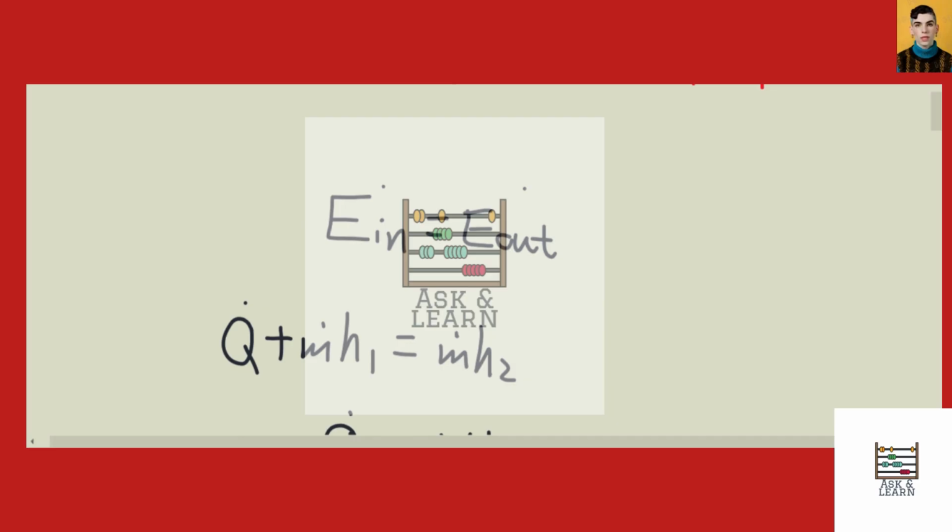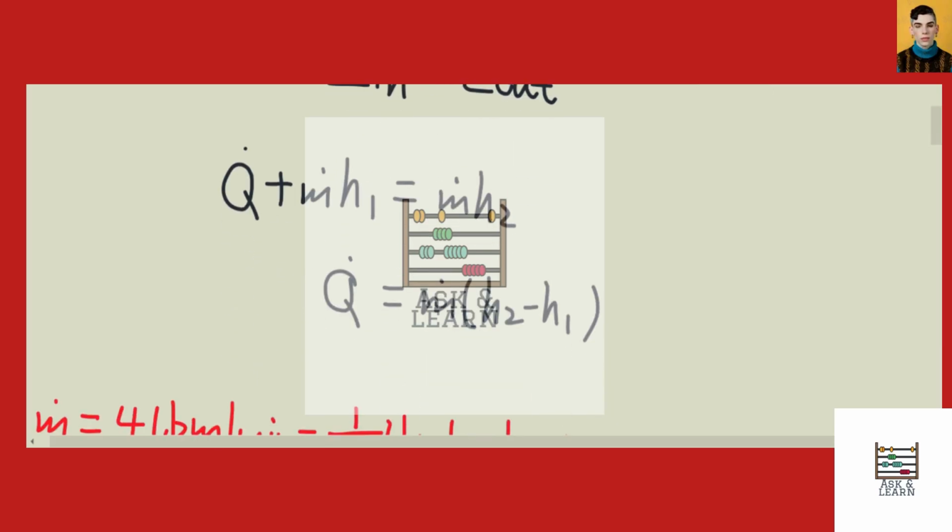Okay, so now we can apply the energy balance equation. We have E dot in is equal to E dot out. If we expand it, we have Q dot plus m dot times h1 is equal to m dot times h2. Q dot here is the rate of heat transfer in the refrigerant 134a, and m dot here is the mass flow rate for the refrigerant 134a. We know h1 is the initial enthalpy and h2 is the final enthalpy. If we do some arrangement here, we have Q dot is equal to m dot times (h2 minus h1).